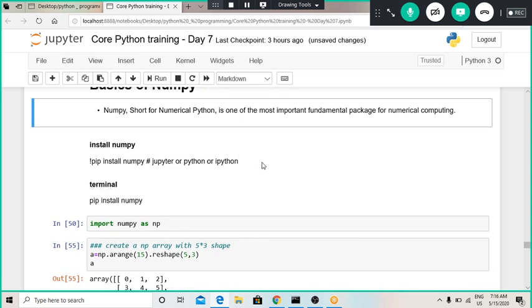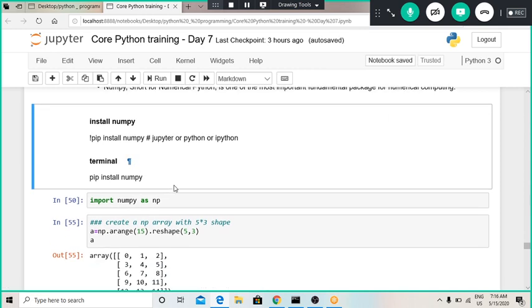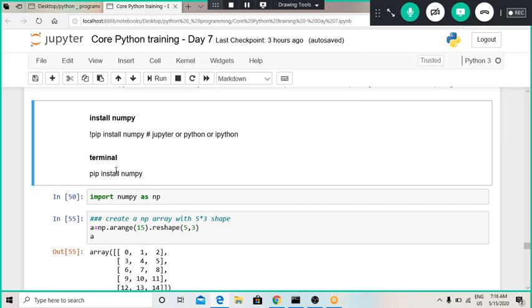Now, how to install the NumPy library? The same way we installed Pandas, using this command: pip install numpy. Don't forget to use this sign before that. Whenever you install NumPy from the terminal, you use only pip install numpy.